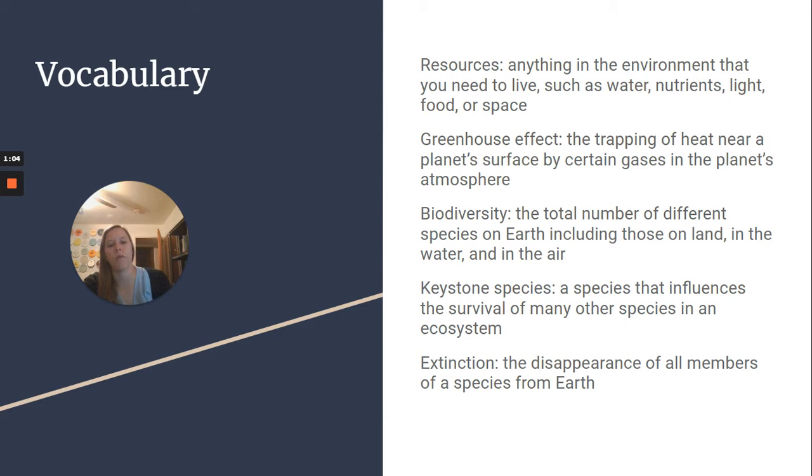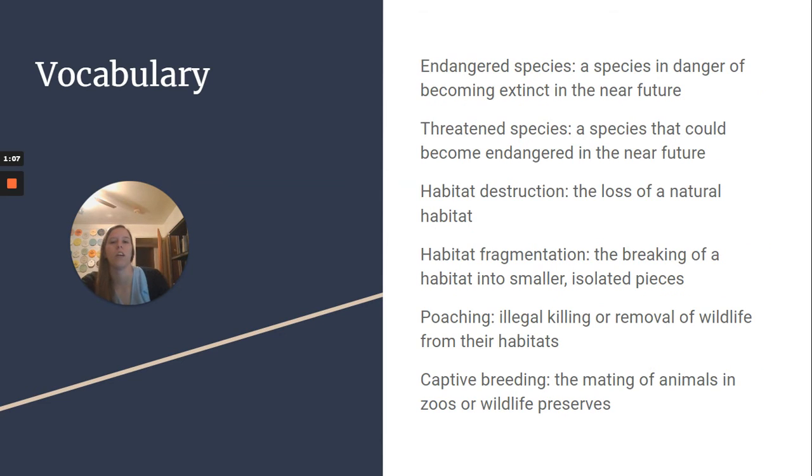Extinction, the disappearance of all members of a species from Earth. Endangered species, a species in danger of becoming extinct in the near future. Threatened species, a species that could become endangered in the near future. Habitat destruction, the loss of a natural habitat.